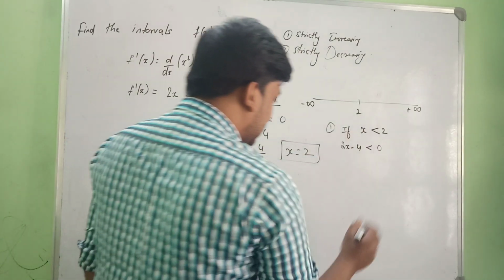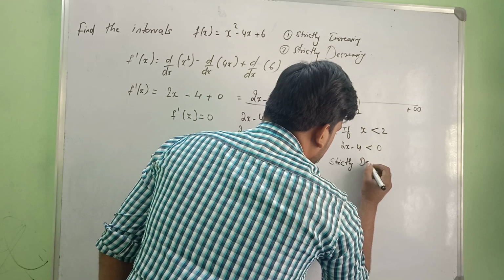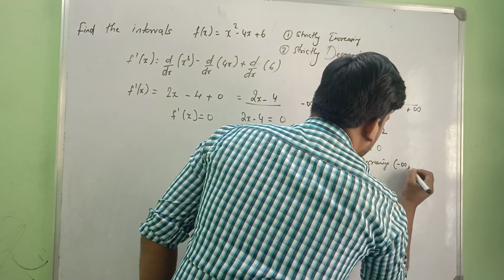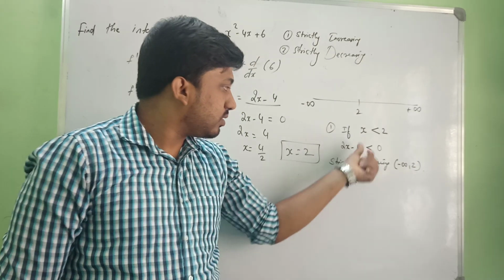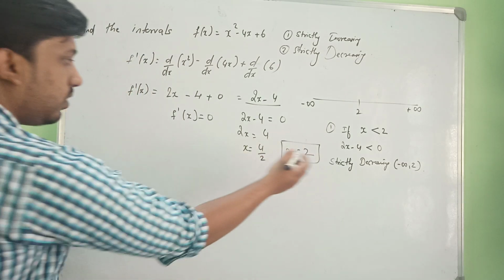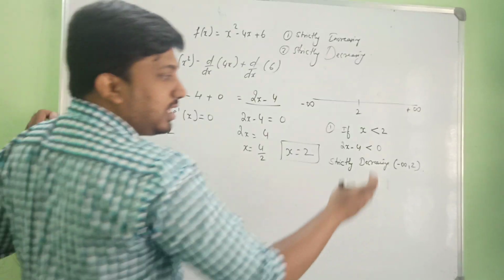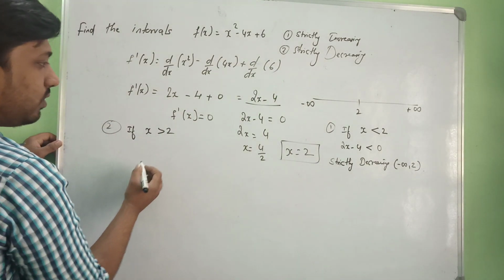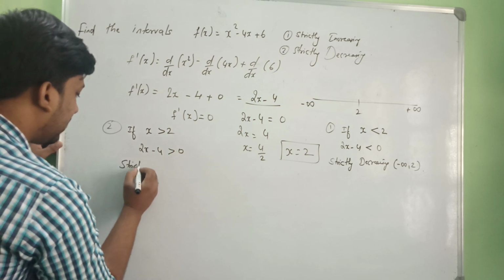So this becomes strictly decreasing, and the interval can be taken as minus infinity to 2. So this is the interval of strictly decreasing, because x is less than 2, and 2x minus 4 is also less than 0, isn't it? Yes. Now the second condition, if x is greater than 2, if you consider any x value crossing to this side, that is 2 to plus infinity, what's going to happen? We'll have 2x minus 4 greater than 0, therefore strictly increasing